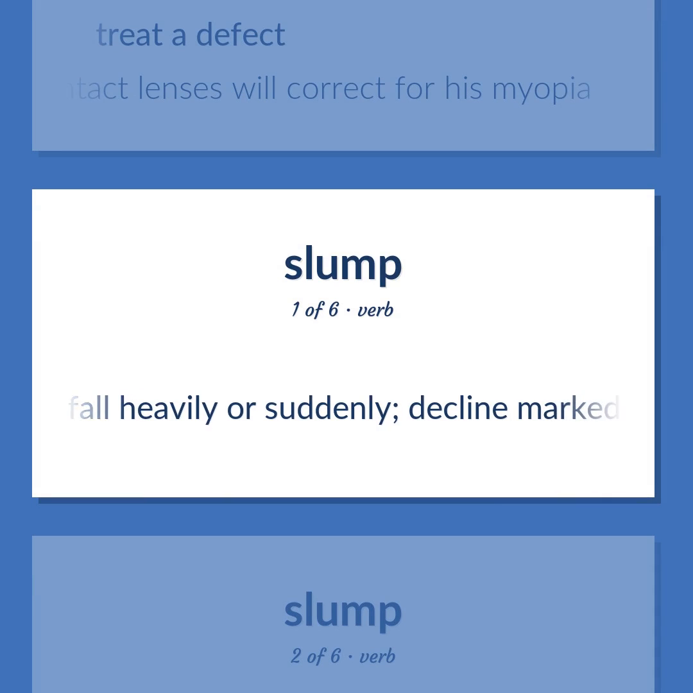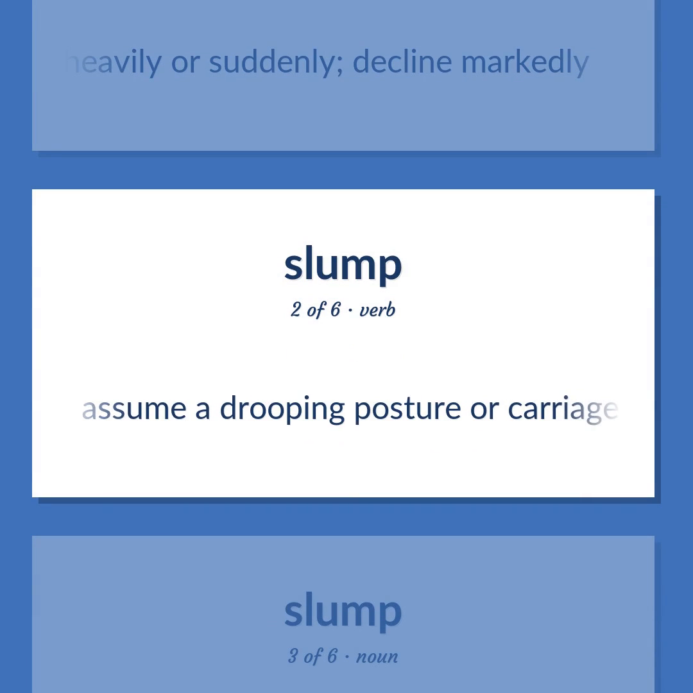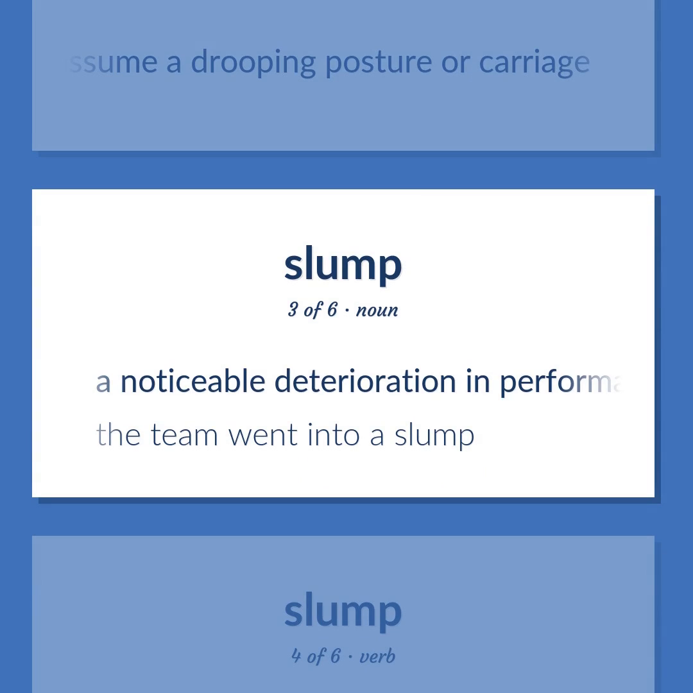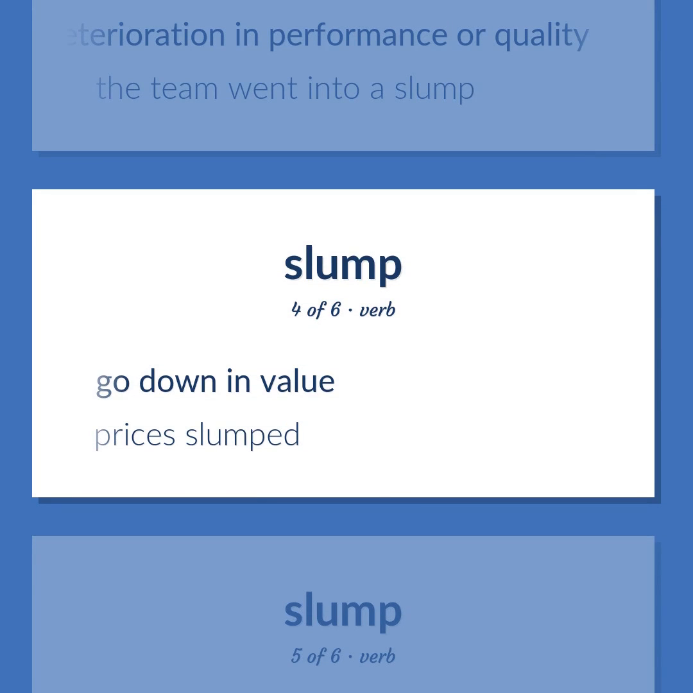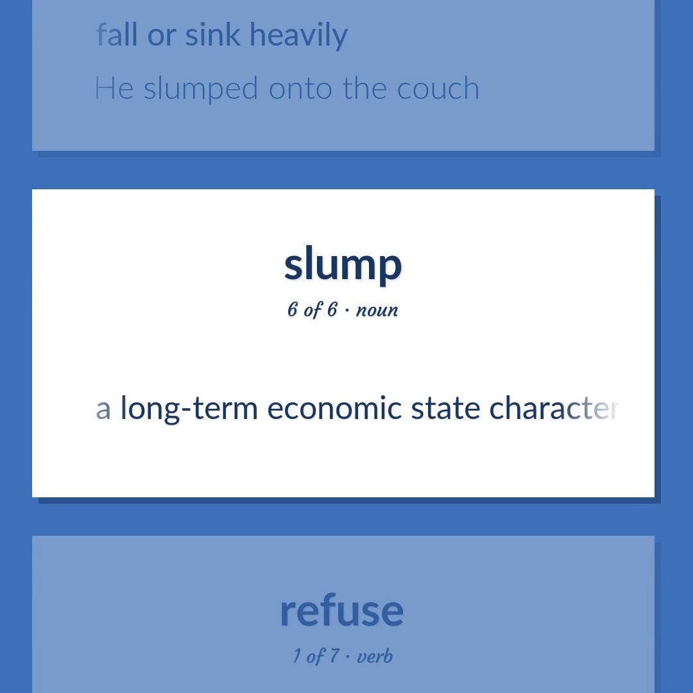Fall heavily or suddenly. Decline markedly. Assume a drooping posture or carriage. A noticeable deterioration in performance or quality. The team went into a slump. Go down in value. Prices slumped. Fall or sink heavily. He slumped onto the couch. A long-term economic state characterized by unemployment and low prices and low levels of trade and investment.